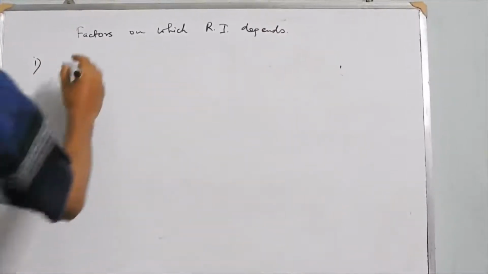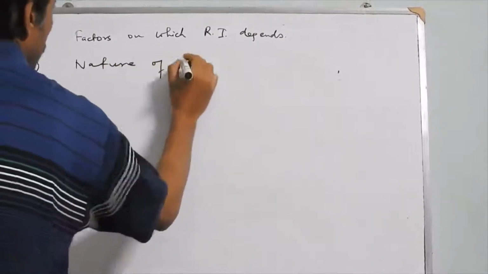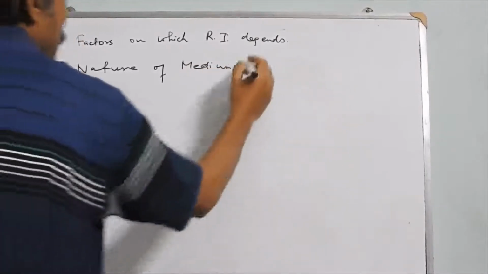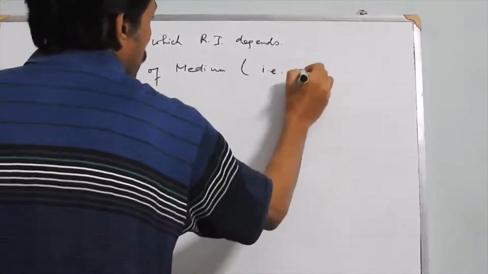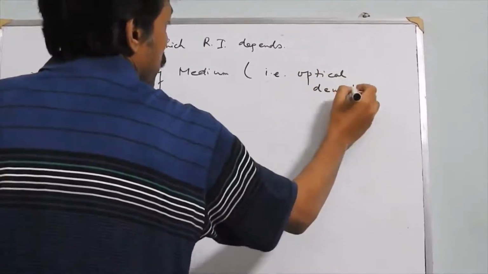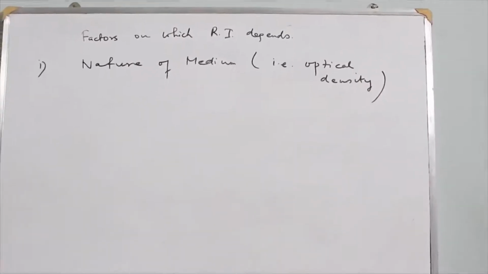That means whether it is an optically rarer medium or an optically denser medium. By nature we mean the optical density. Remember, optical density has nothing to do with density as mass by volume. It is dependent on the speed of light in the given medium.